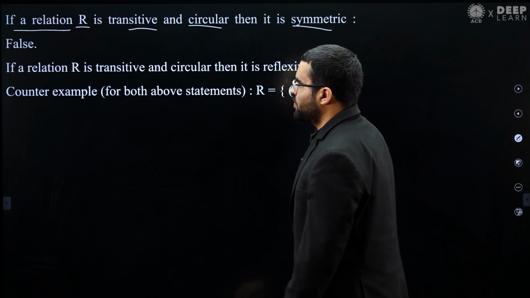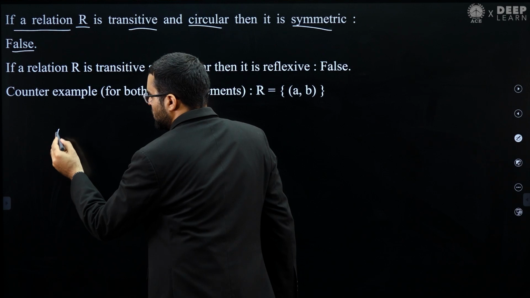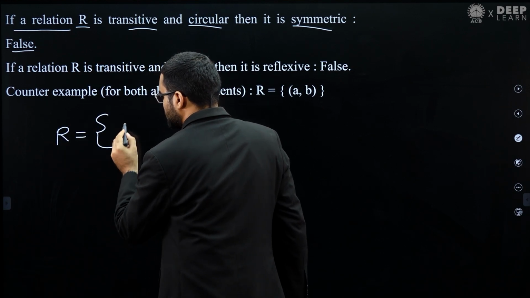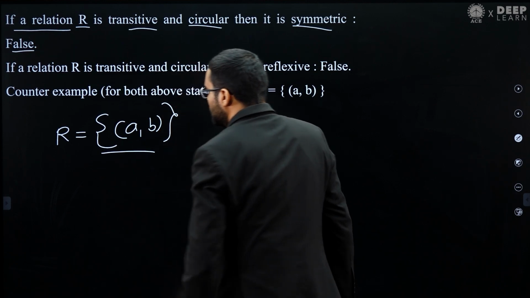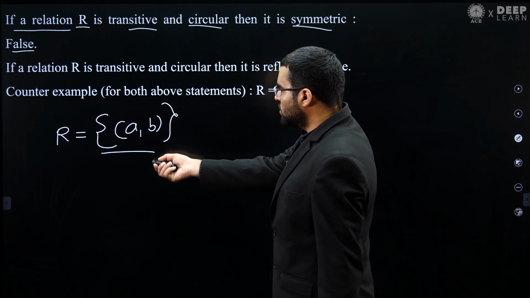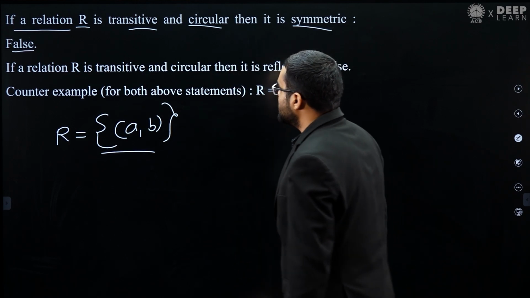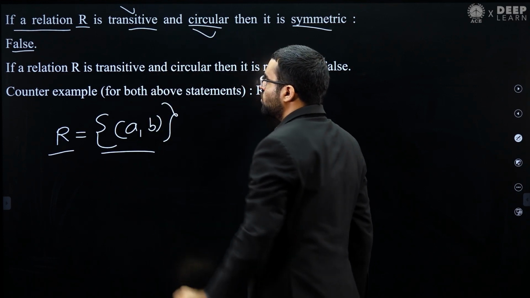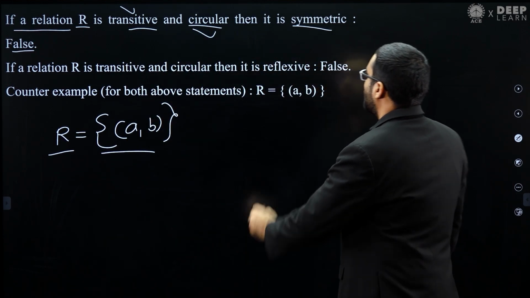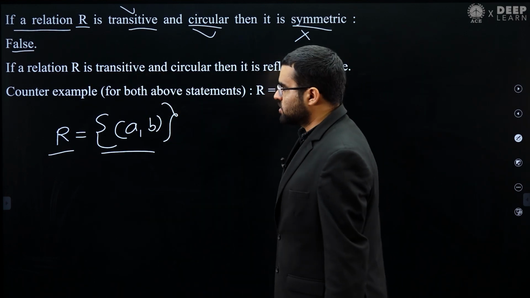This statement is false, and the counter example you can see very easily. Consider this relation R. Let's assume A is related to B. You can see this relation is transitive because there is only one pair, A is related to B. So this relation R is transitive, this relation R is circular also, but this relation R is not symmetric. So that's why you can say this statement is false.